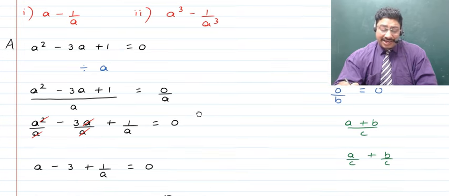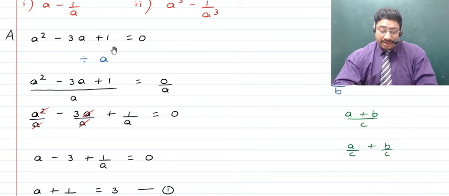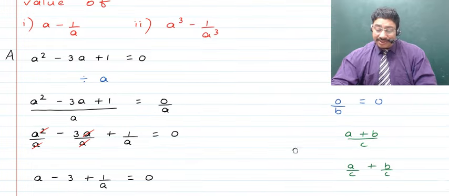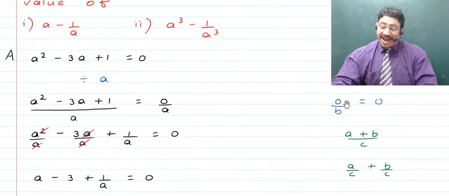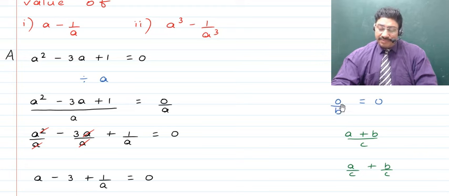In doing so, what we'll get is the numerator, which now has a denominator to be A on the right hand side. Also it becomes equal to 0 upon A. Now this is where you've got to remember that if you have a fraction which in the numerator has 0 and in the denominator has any number from the set of real numbers, then this will come to be 0, right? However, 0 upon 0 is undefined, so don't try that.